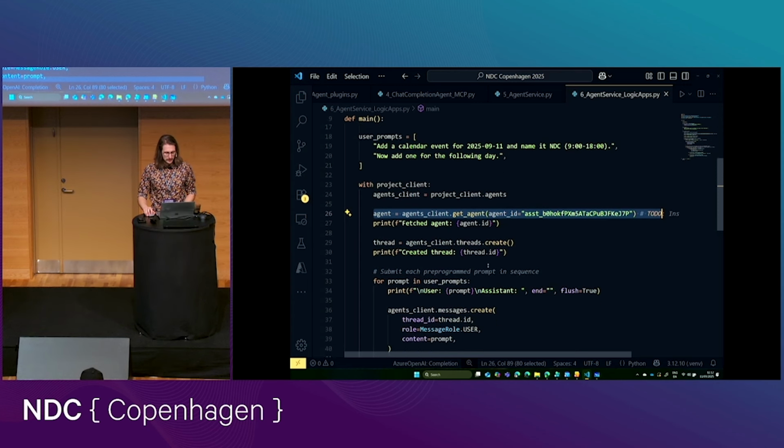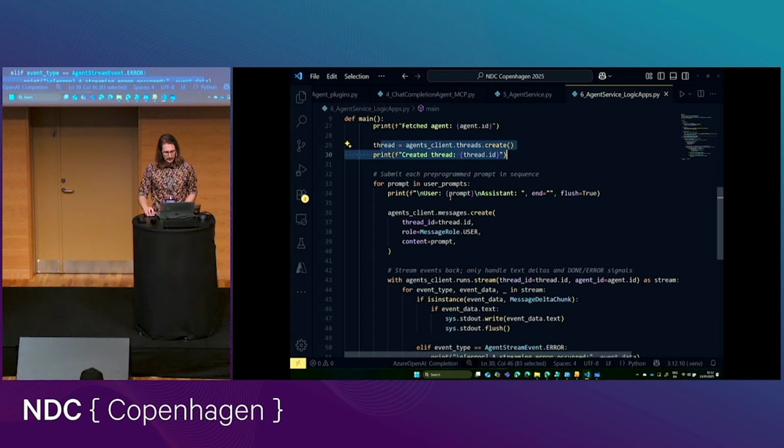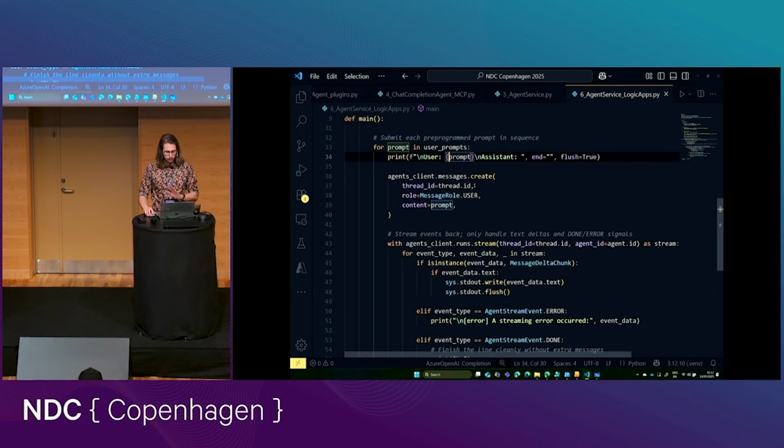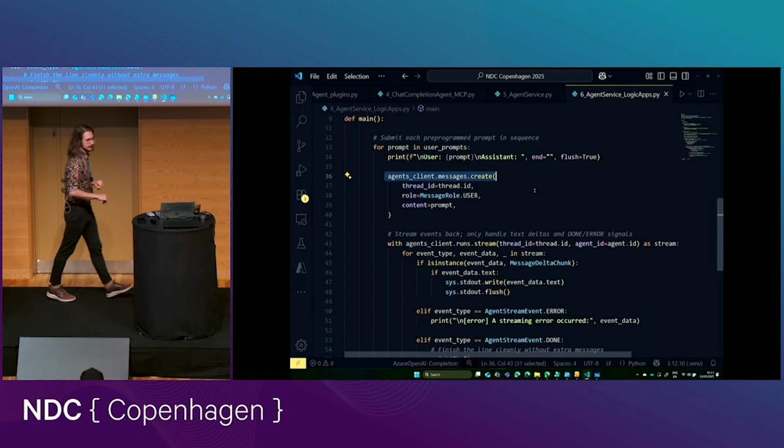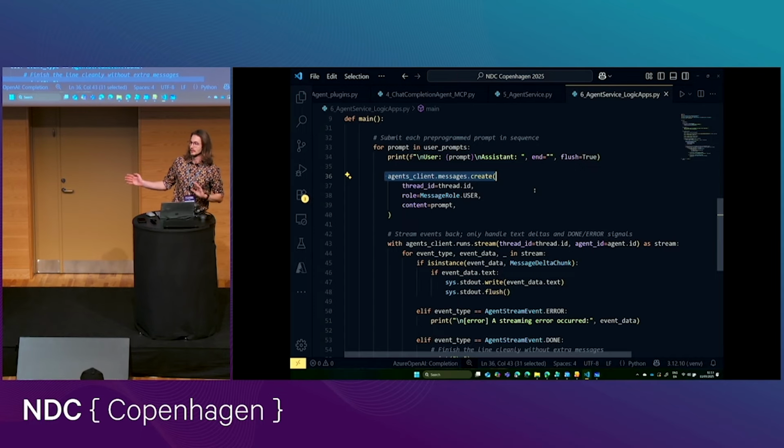I'm fetching this agent, I'm making a new thread, and then I am just running my regular process for getting a response from the agent, and then the rest is just streaming logic. So I'm not even specifying here what tools I want or anything, because all of that is already taken care of when I'm fetching the agent.